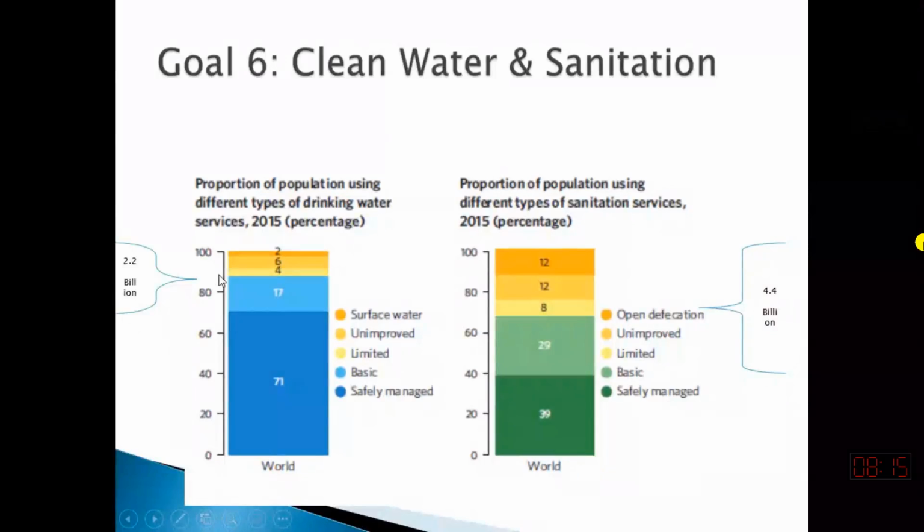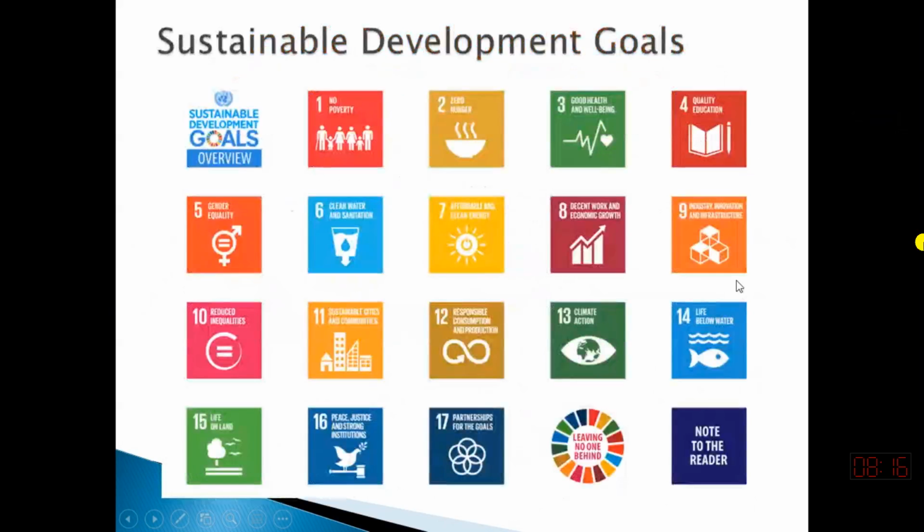तो अगर हम इसको देखेंगे, if 7.5 billion is the total population of the world, तो तकरीबन 2.2 billion के पास safely managed drinking water नहीं है। 7.5 अरब में से 2.2 billion don't have safely managed drinking water and 4.4 billion don't have access to safely managed sanitation facility. तो ये हालात थे जब उन्होंने SDGs fix किए, and then they emphasized the countries to put more efforts so that clean water can be supplied to 100% of the population, and sanitation facility can also be extended to double of the current population in the next 30 years.